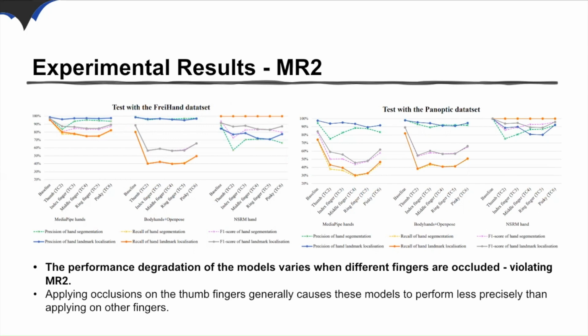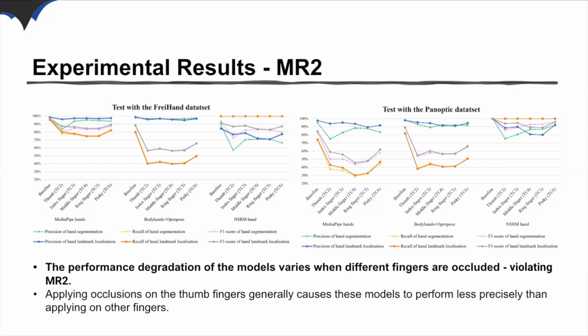Observing the results, it can be seen that applying occlusion on the thumb generally causes the models to perform less precisely than when applying occlusion on other fingers. The recall value dropped by roughly 20% for MediaPipe Hands on Ferrari-Ham and around 40% for MediaPipe Hands on Panoptic dataset, and for BodyHands plus OpenPose on both datasets, from their respective baseline.